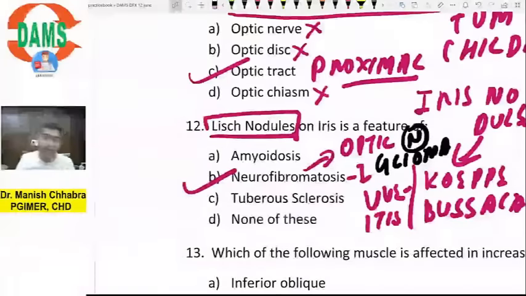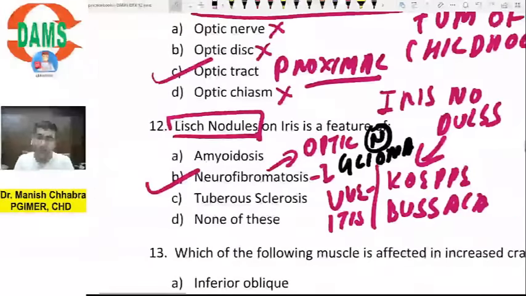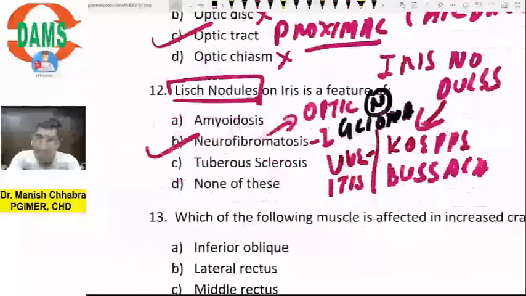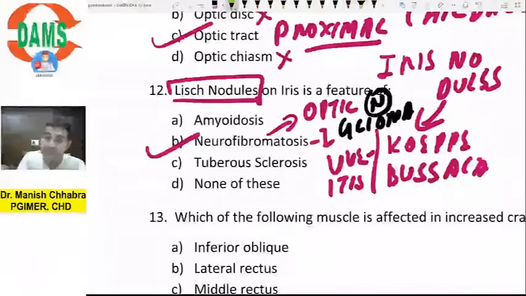Is it understandable? So Lisch nodules are typically seen in neurofibromatosis. This is a one-liner question. You will be reading much about it in your medicine. So these are iris Lisch nodules. They are present in neurofibromatosis type 1. But type 1 is also associated with another abnormality of the optic nerve. You call it optic nerve glioma.